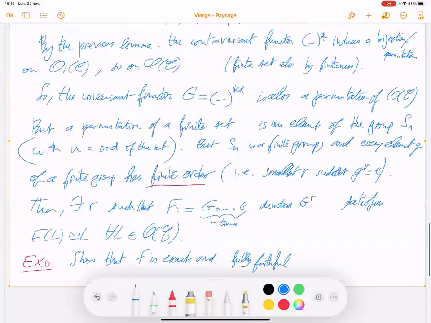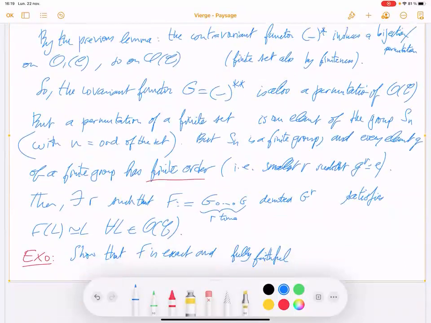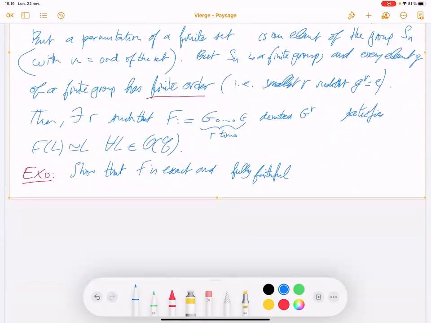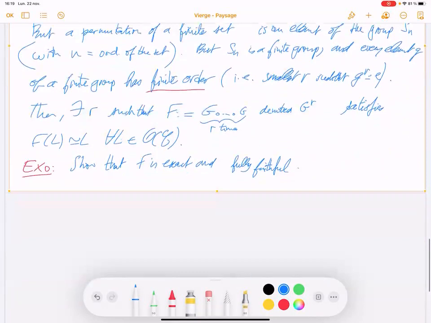This is almost trivial, but f can be written as a composition of exact, fully faithful functors. It's fully faithful. Okay.